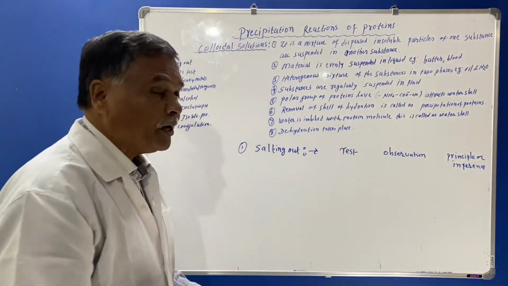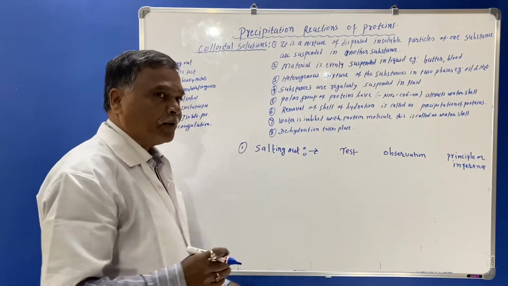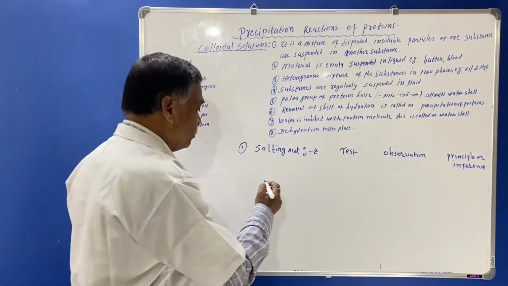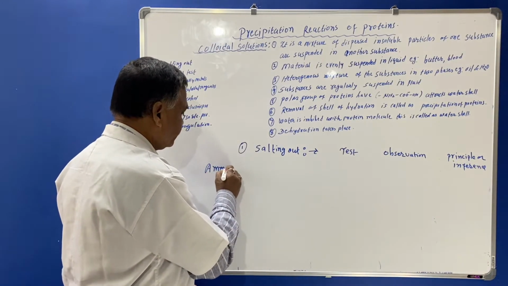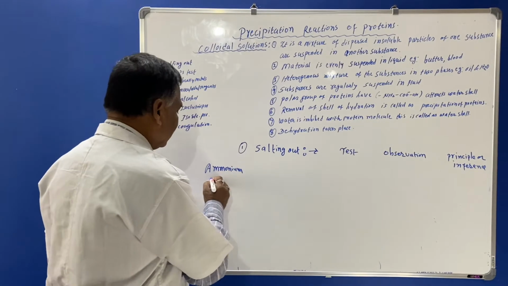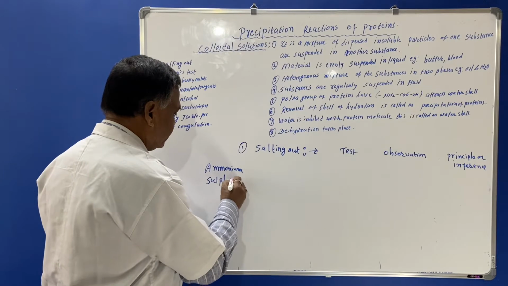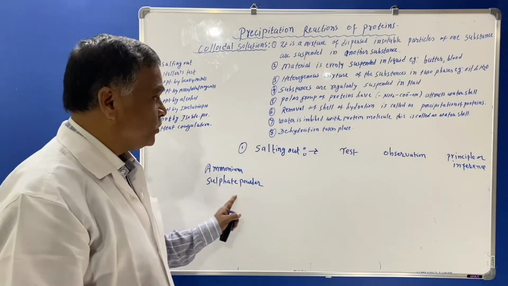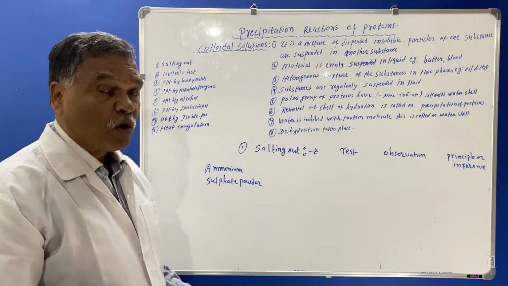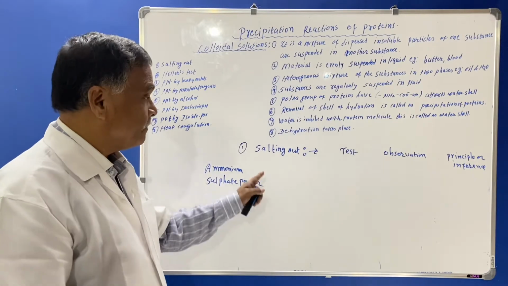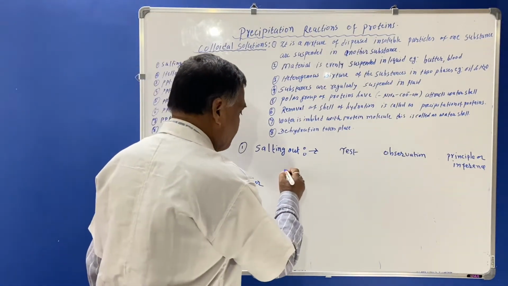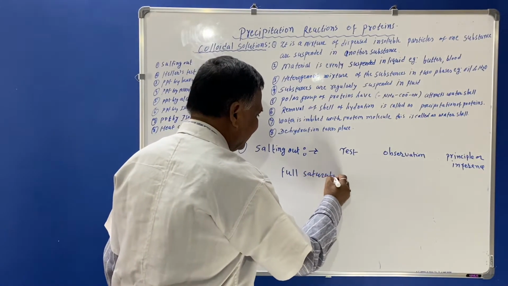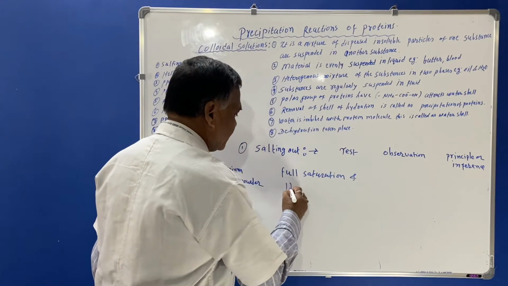Here, salting out method means we are precipitating the proteins by ammonium sulfate powder. This ammonium sulfate powder is used for the precipitation reactions of protein. Precipitation of protein by the salting out method is done by full saturation and half saturation.